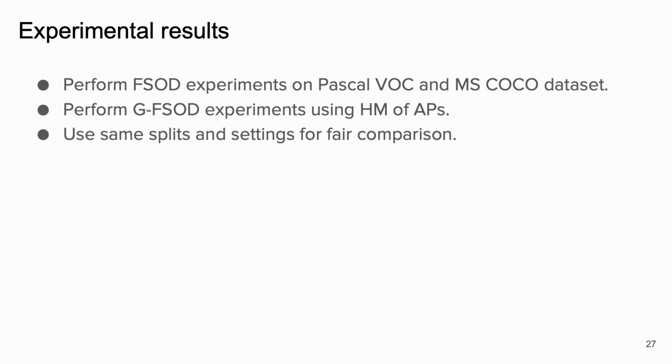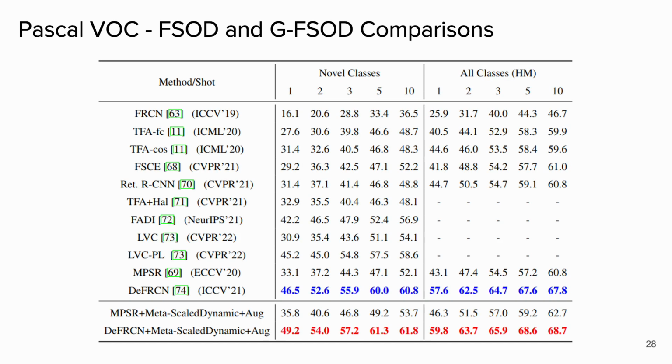We perform our experiments for few-shot object detection and generalized few-shot object detection problems. We use harmonic mean metric for the generalized few-shot object detection experiments. We compare our approach with other fine-tuning based methods. Here, MPSR and DFRCN are the fine-tuning based few-shot object detection baseline models that we adopt. We report the average scores obtained for varying number of shots in both standard and generalized detection settings. We can observe that meta-tuning obtained the top results among the fine-tuning based few-shot detection methods.